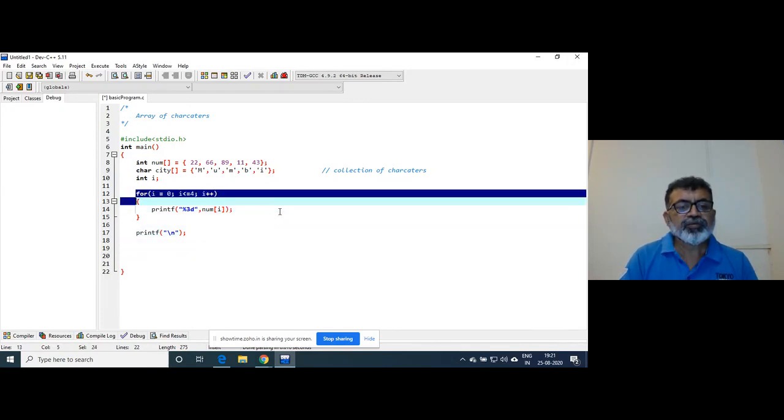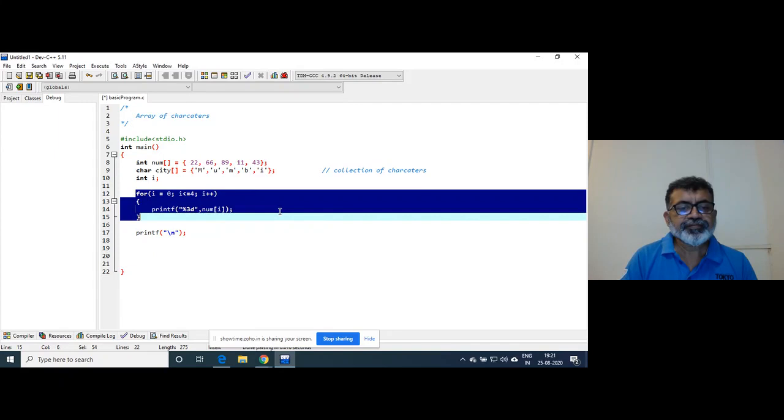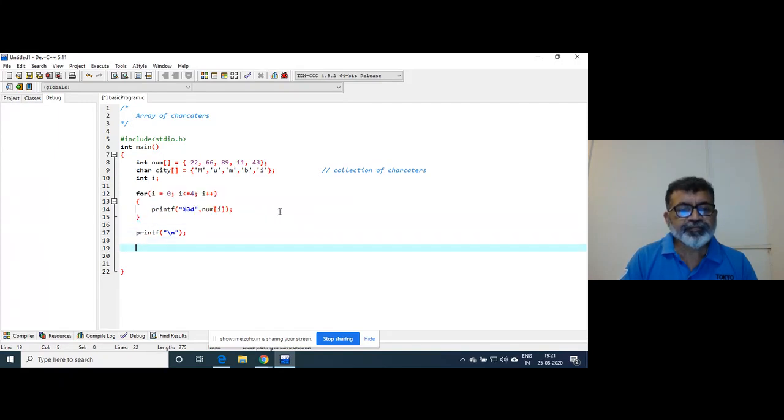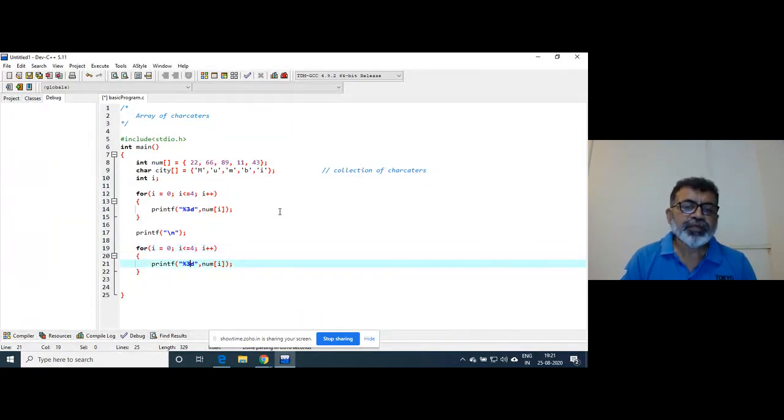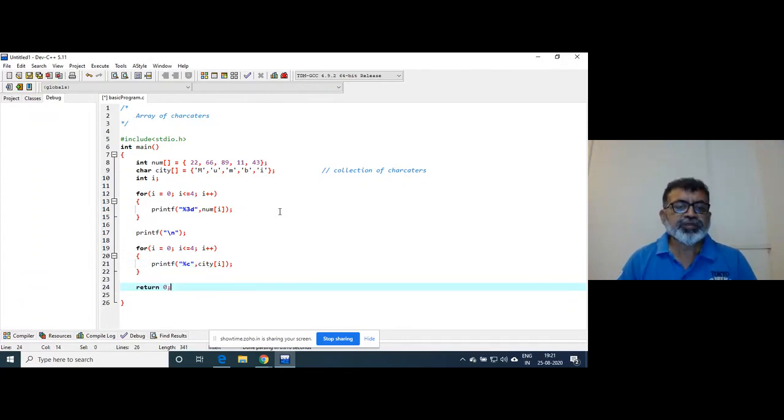I will have to repeat this for the character array, with i is equal to 0 to 4, and so on.